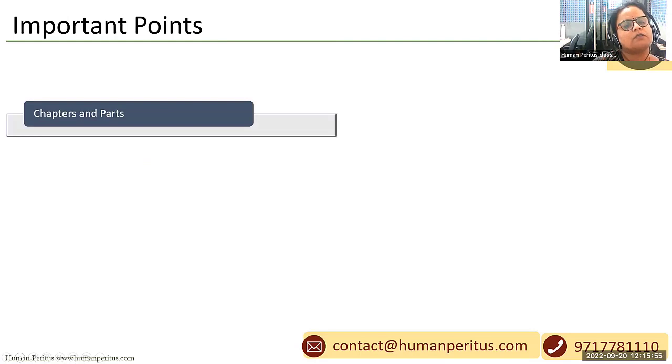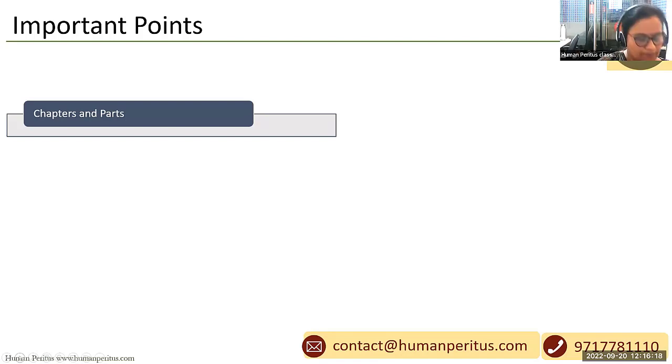So, what important points need to be taken care of while preparing for the labor laws? Every act is divided into certain parts and chapters, so we should learn their names also. We must be aware of which part and which chapter is briefing about which provisions.